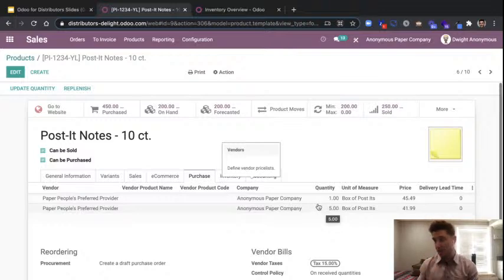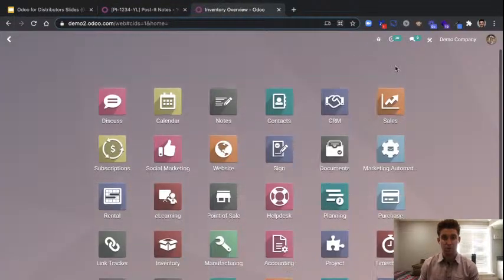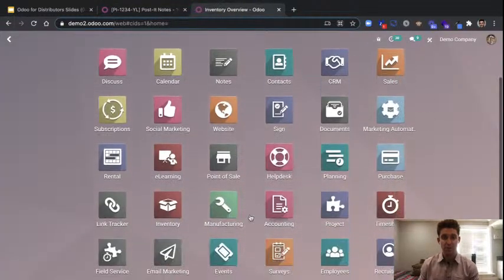Another question coming in about managing field work and controlling employees on the street. There is a native application in Odoo, and I'm actually going to hop into a different database here for a second. This is a dummy database that has all of our applications. There is a field service application here. We can have that tie into our inventory as well. It's beyond the scope of this webinar for sure, so I won't dive into the functionality of it.